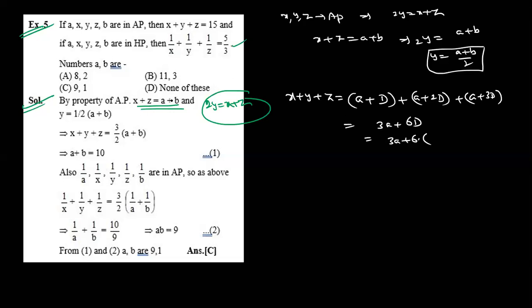Actually, one property is there. Sum of three terms is nothing but 3 times half of the (a plus b) formula actually. This is also not a good one to write directly. Directly we can write the formula, what is it?